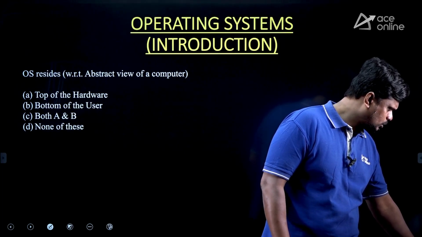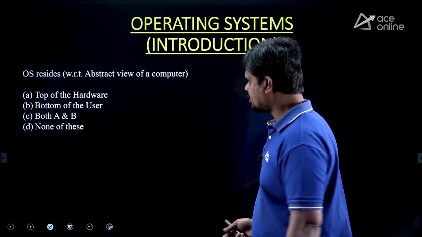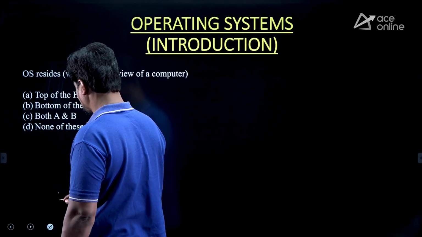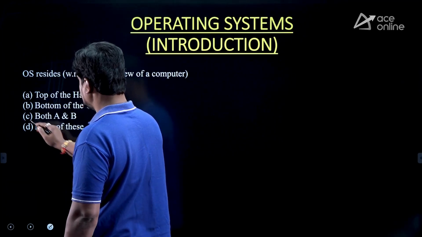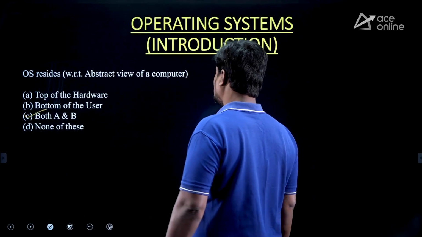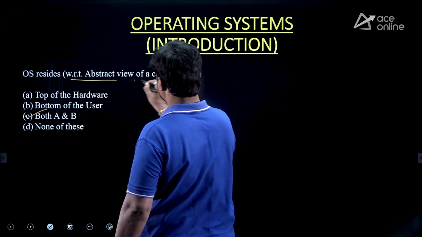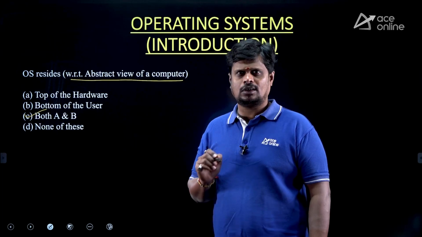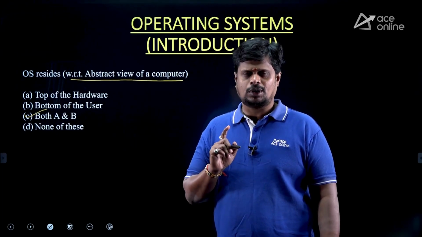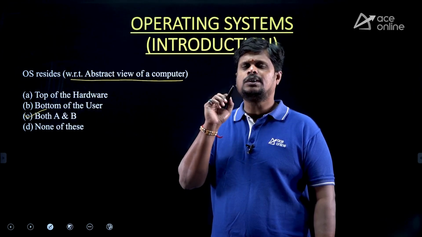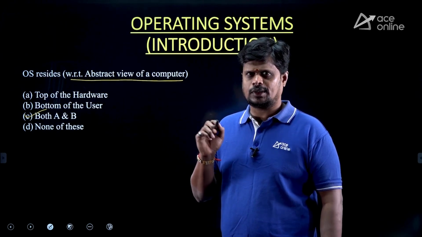Yeah, exactly, good, Navya. The answer for this question is option C. Why? How can you say it is option C? With respect to the abstract view of a computer, recall the first definition we gave in our classes: operating system is an interface between the computer user and the computer hardware.